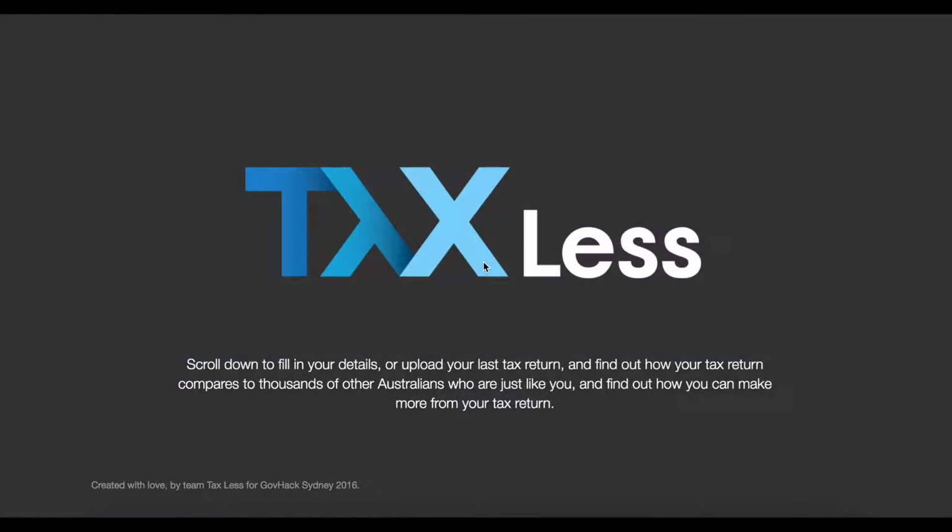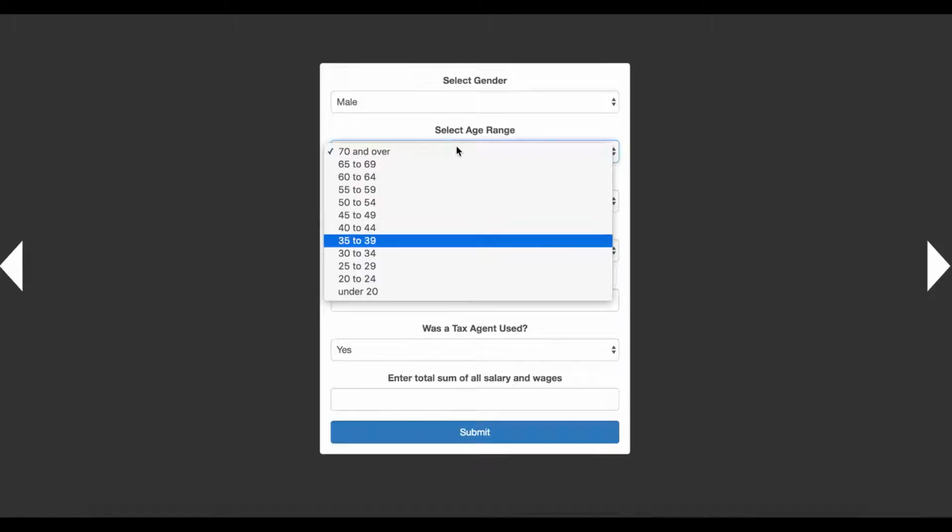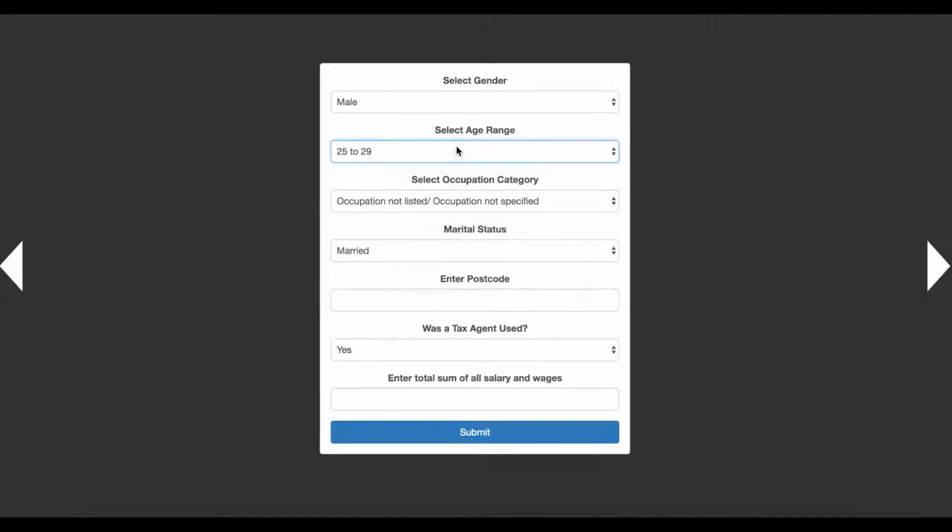Now on the TaxLess website, in order to use the application, I can either fill in my details manually with this form for this year's tax return, or alternatively, I can just upload my tax return from last year, which you can easily obtain from the MyGov website.